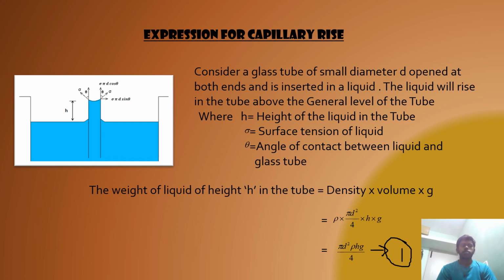The weight of liquid of height h in the tube is equal to density into volume into g, where density is rho, volume is pi d square by 4 into h, and g is the acceleration due to gravity. So weight is pi d square into rho into h into g divided by 4. This is equation number 1.